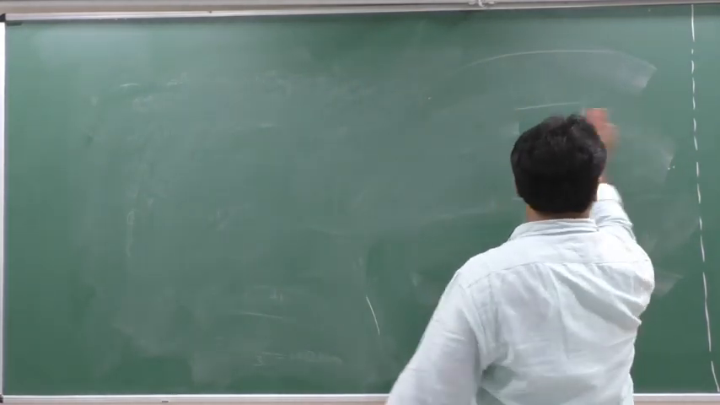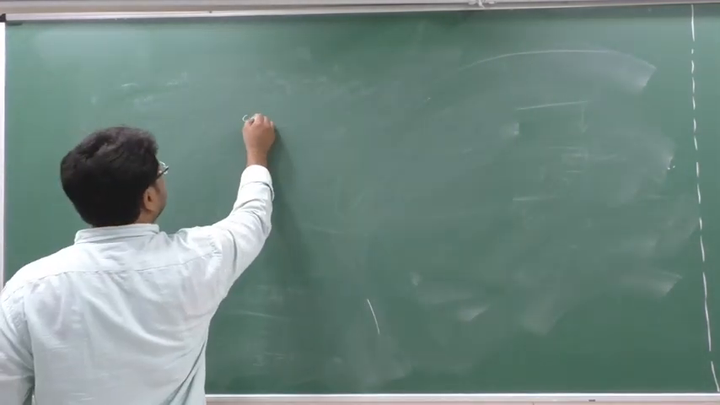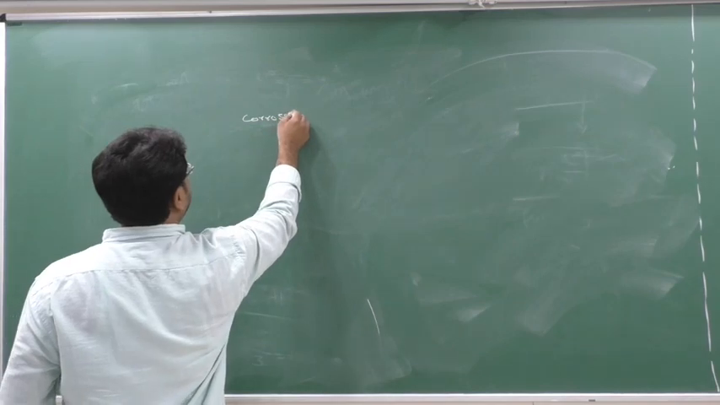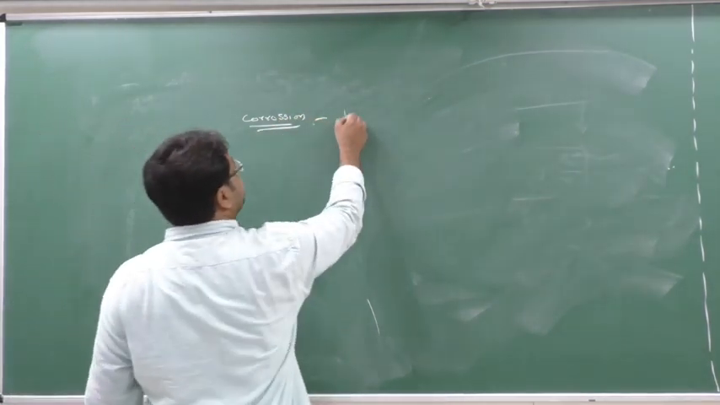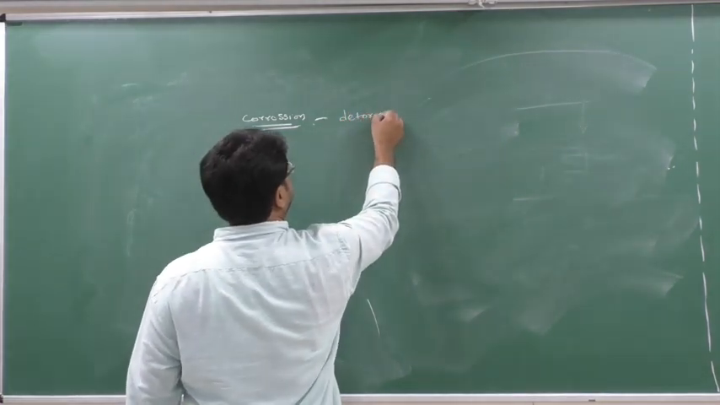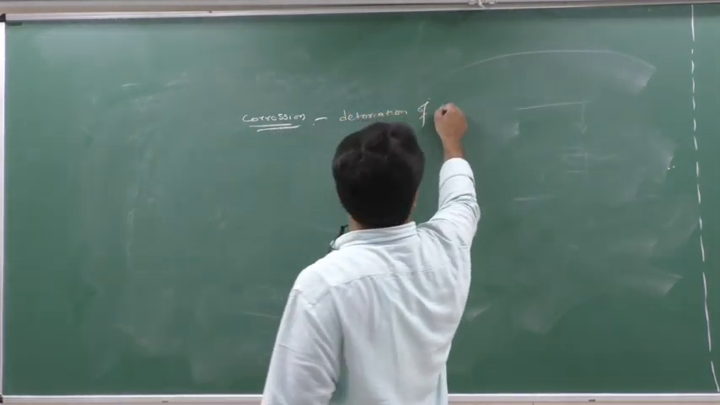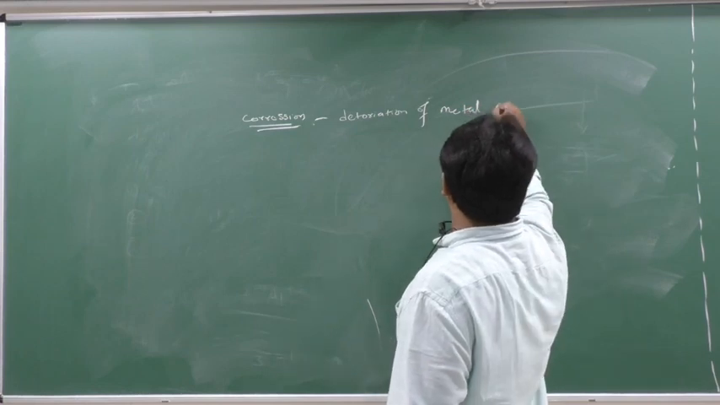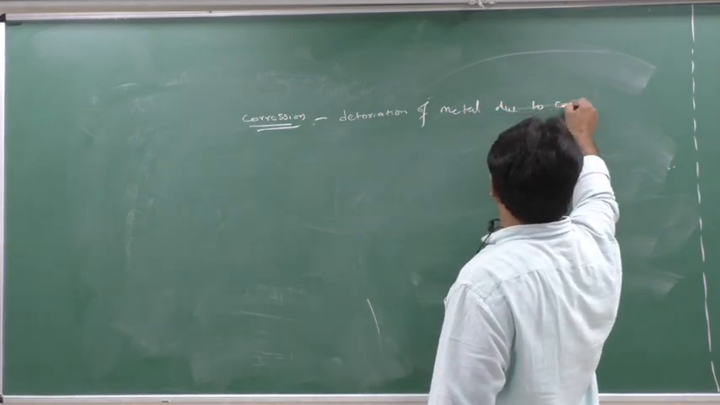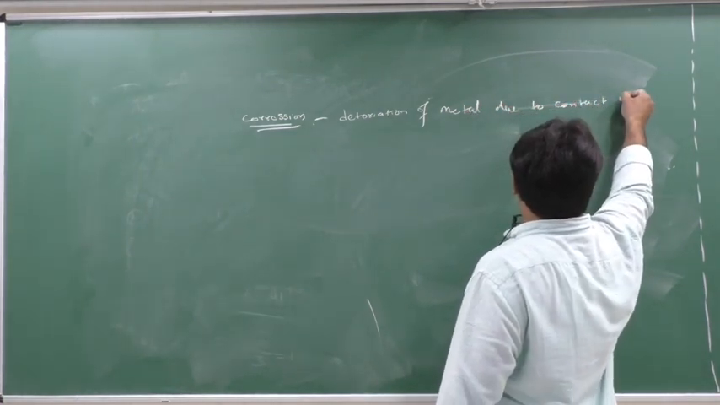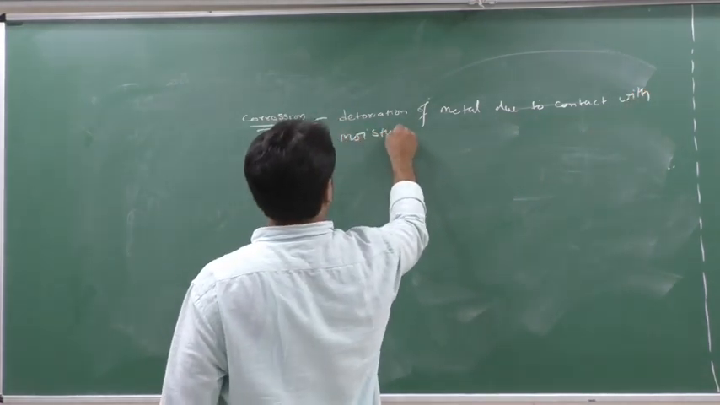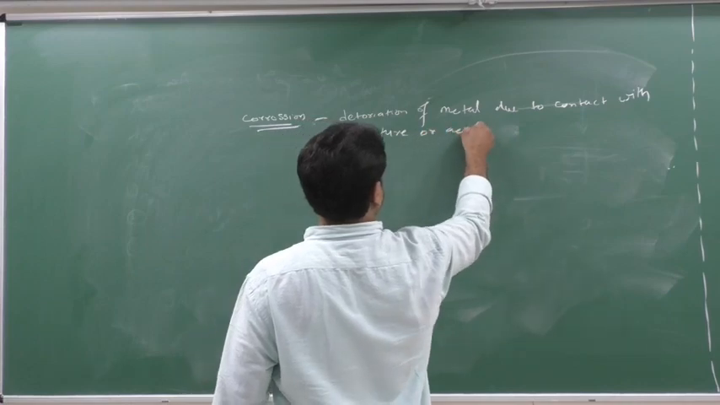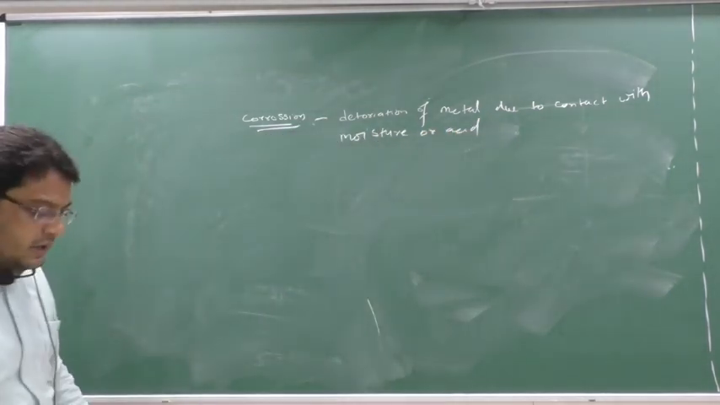So what do you mean by corrosion? First point. Corrosion means nothing but the deterioration of metal due to contact with moisture or acid. Moisture or acid. Due to coming in contact with moisture or acid.